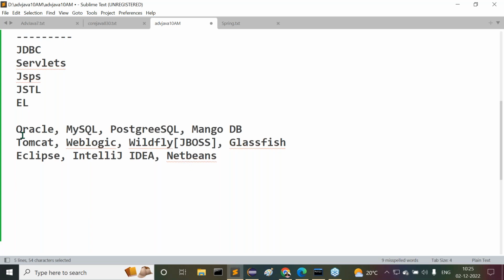Right, so these are the extra tools I'm going to use for our applications. From the databases point of view, these many databases we are going to use, and from the servers point of view, these many servers we are going to discuss in our class. From the IDEs point of view, majorly for advanced Java, Eclipse and IntelliJ IDEA we are going to use. For frameworks level, I'm going to use NetBeans IDE also. These many servers, IDEs and databases practice I'm able to provide in our classes. Guys, are all of you following these things or not? What I'm telling you now.